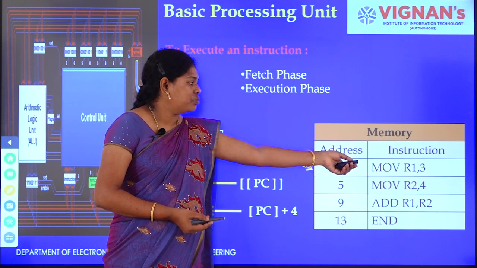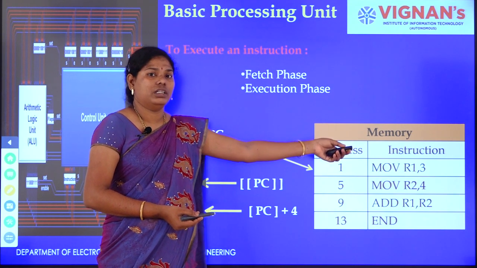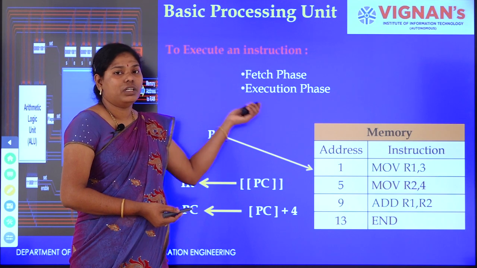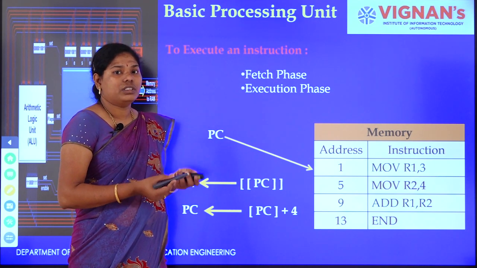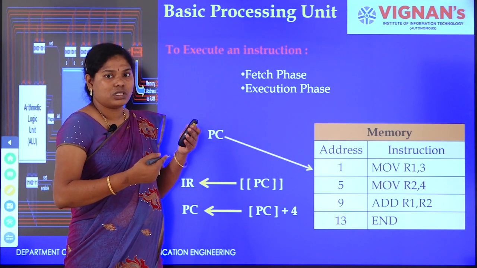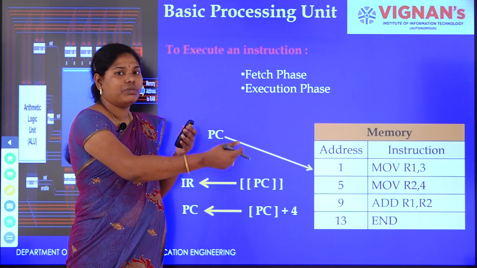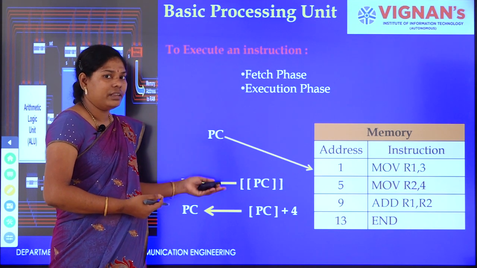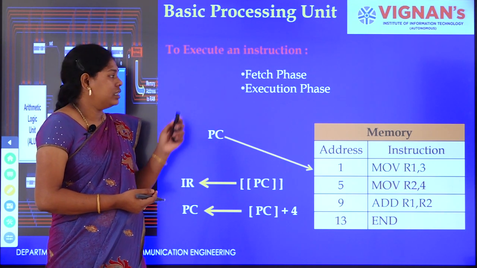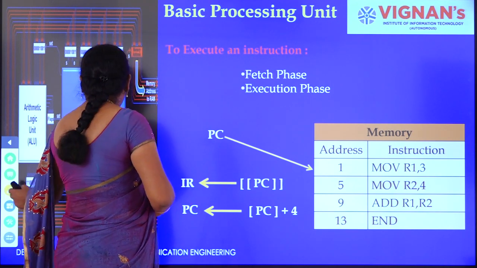Here the operation is move R1 comma 3, that is the data should be copied to register R1, which is performed in the execution phase. Fetch phase is fetching an instruction from the memory to the processor, and the PC is updated to the next instruction address.